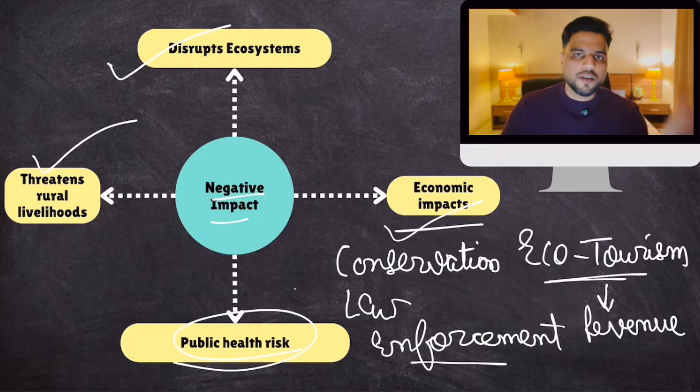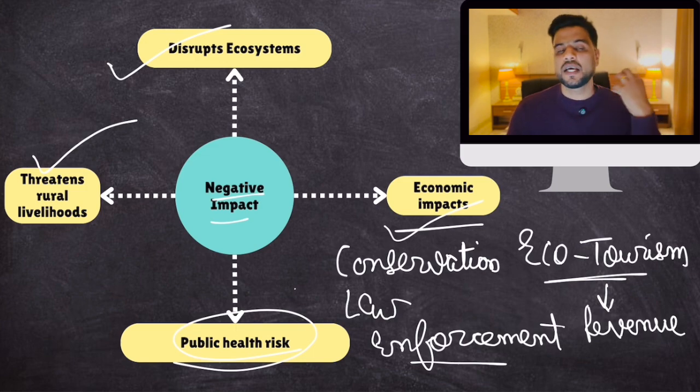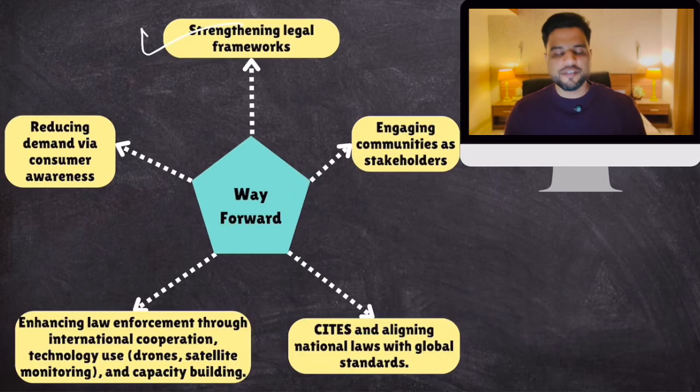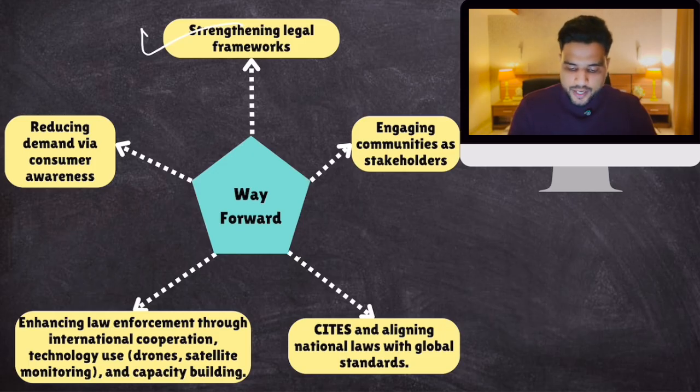Okay. Now, what is the way forward? How can we solve this problem of illegal wildlife trade, which is the fourth largest illegal international trade? Number one, strengthen legal frameworks. So that you can stop this menace. Then reduce demand via consumer awareness.